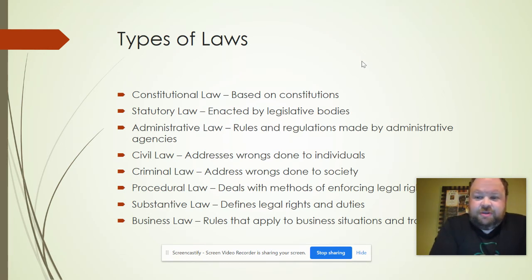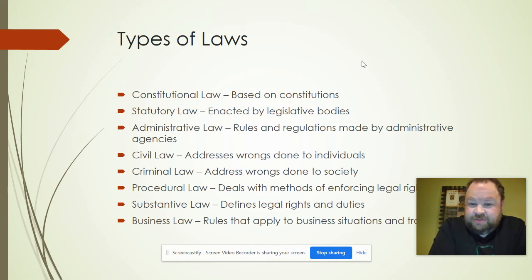So, kind of to recap everything, the different types of laws are constitutional laws, which are based on constitutions, statutory laws, which are enacted by the legislative body, administrative laws, which are rules and regulations made by administrative agencies. Civil laws address wrongs done to individuals.